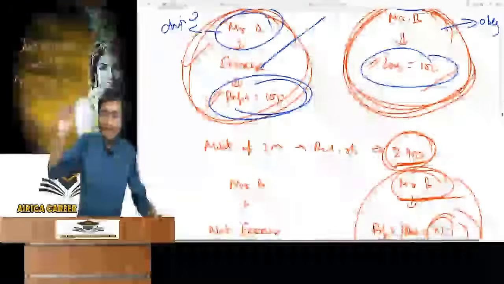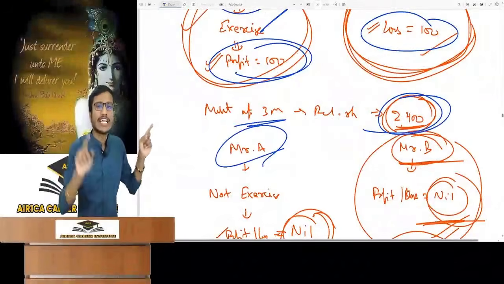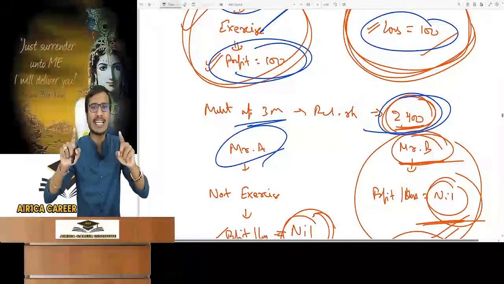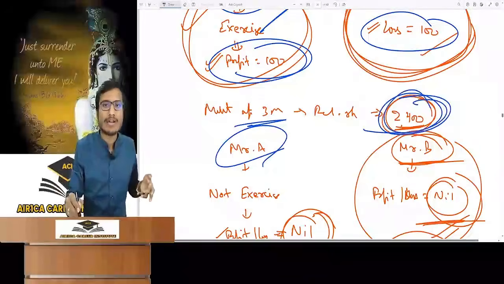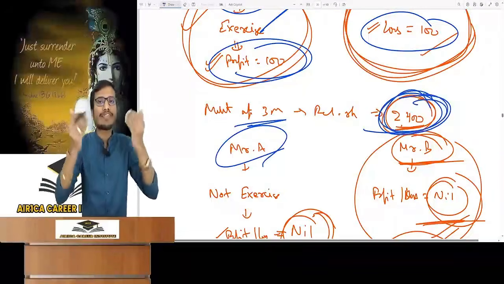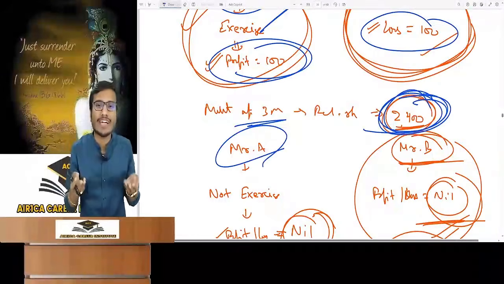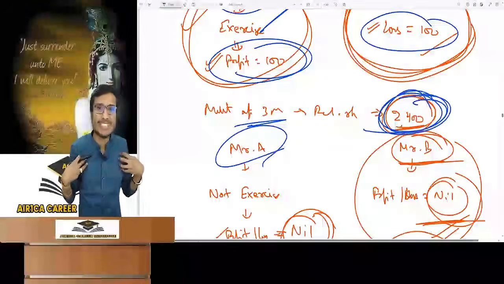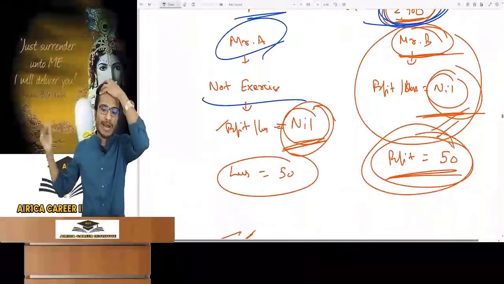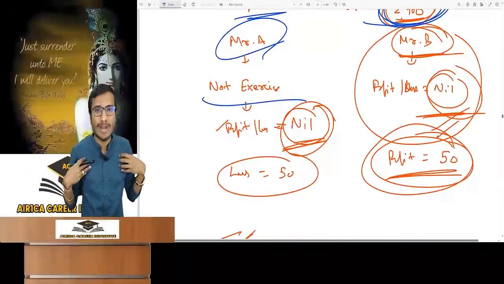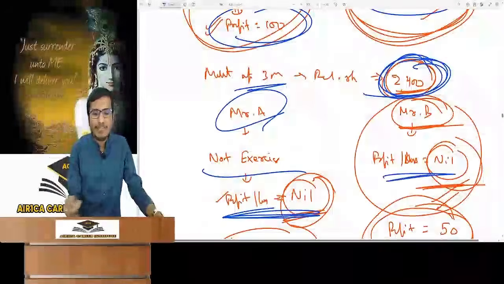Got it or not? Now see, if after 3 months the Reliance share becomes 2400, now tell me, will Mr. A exercise his choice? Will he buy it? He will not buy it. He can buy if he wants to. But why would he, as it is at 2400 in the market? Why buy for 2500? The thing which is available at 2400 in the market, why will I buy it for 2500? I had a choice. I didn't have an obligation. I will not exercise. I would buy it for 2500 and sell it for 2400. Why will I want a loss? So my profit and loss will be nil. Got it? So Mr. B has nil profit and loss.